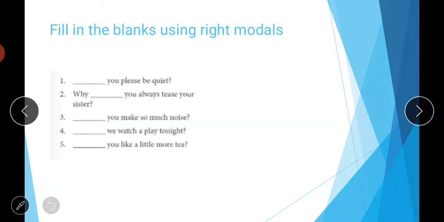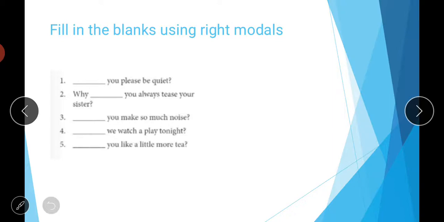So when we have to form probable conditions, you can use this word should. So again students, there is a last exercise for you now. Fill in the blanks using the right modals. So again you have to fill the right modals here to form the questions. So first is, dash you please be quiet. So what can you use here? Could you please be quiet is the thing that we can say politely. Could is the right word to use here.